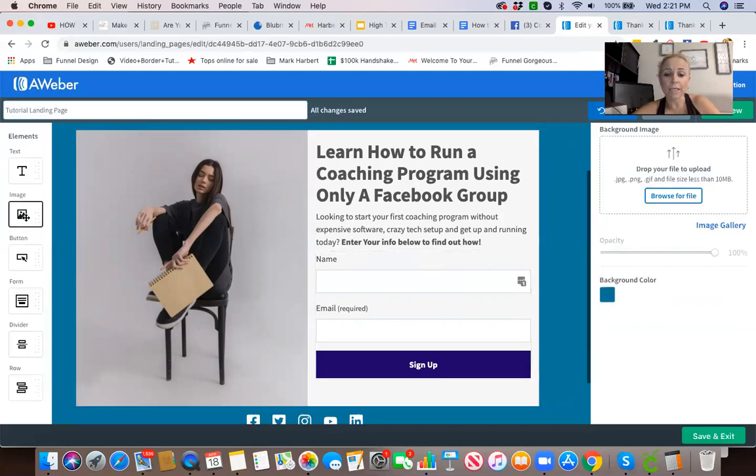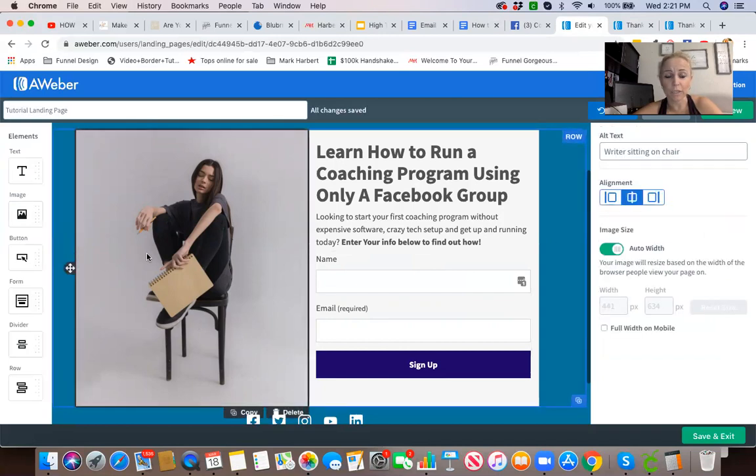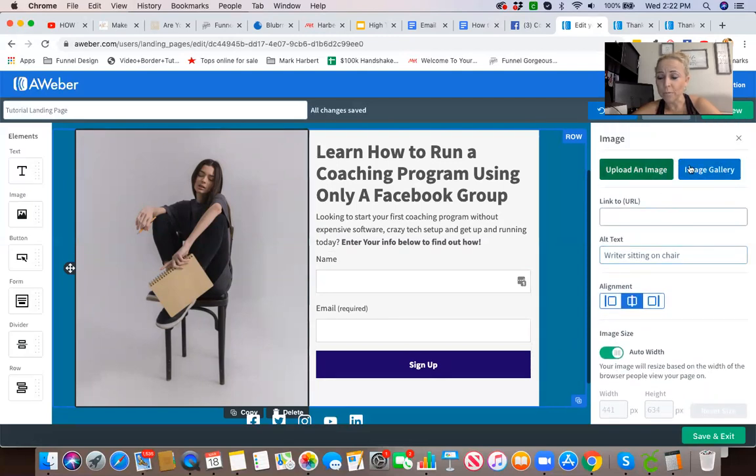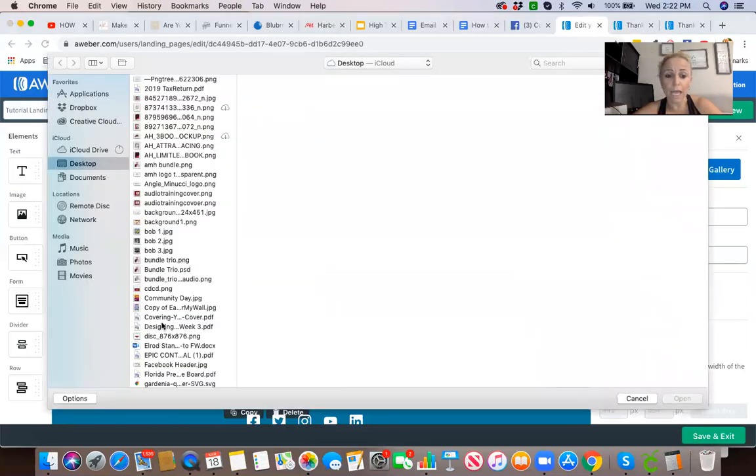Okay. Here we can change out this image. So we're going to click on the item. You're going to notice that this is where your main page is. When you click, the elements and the things you can do to whatever you're working on, in this case the picture, are going to be here. So you can change out that photo by going to an image gallery or uploading an image. The image gallery is the pictures that you already have in your AWeber account. Maybe it's your logo, maybe it's some product shots you have, maybe it's branding images of yourself. Or you can upload an image. You're simply going to do right here, upload an image, and go out to your computer and find a picture.